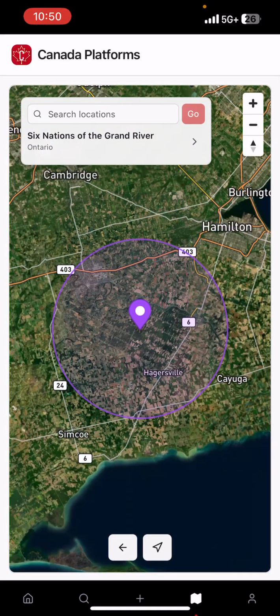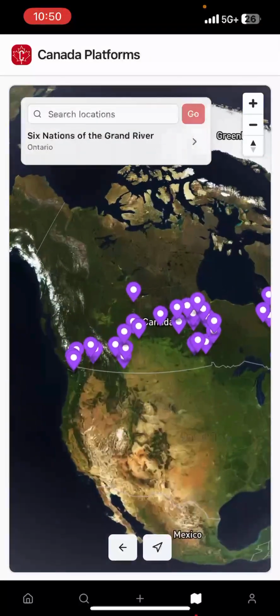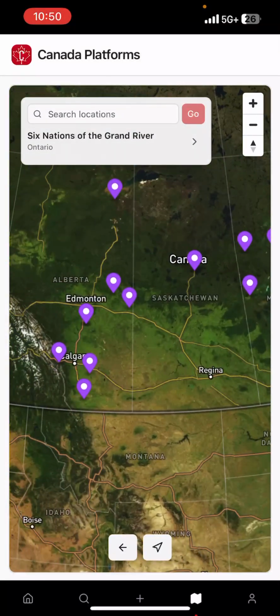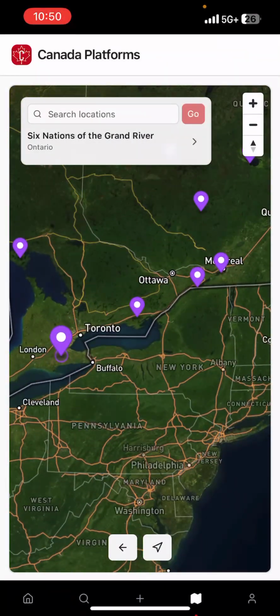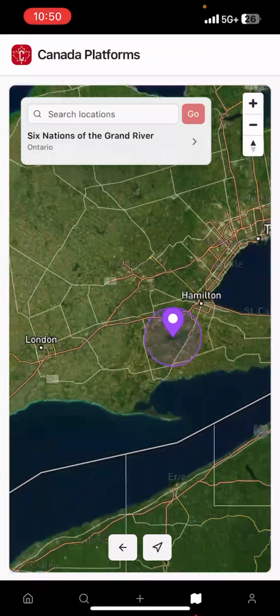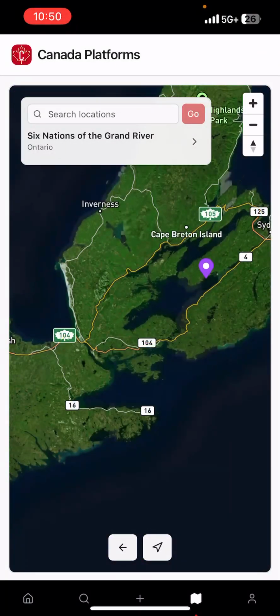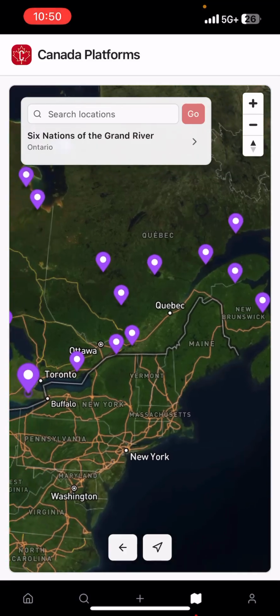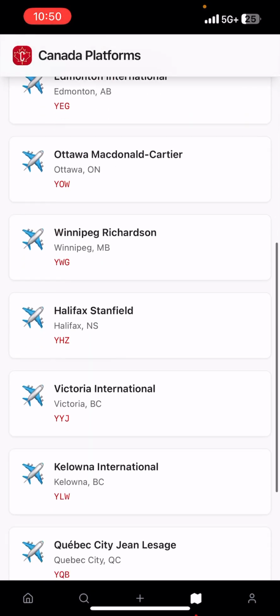We give them a purple pin, and these are nationwide, so we're having all the reserves. These are I believe the top 48 we have right now. We're trying to get every single populated reserve in the country added. So we'll do that, and then you can check out your airport.